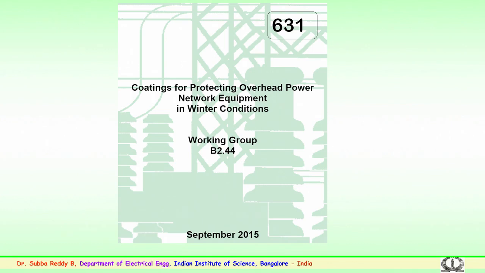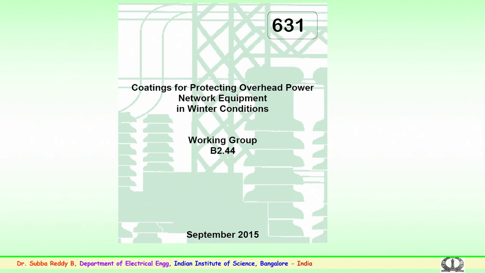In particular, coatings gain importance during winter conditions, as in winter the insulators become wet because of fog, rain, mist or snow conditions, and the contamination which happens in winter will have to be addressed.